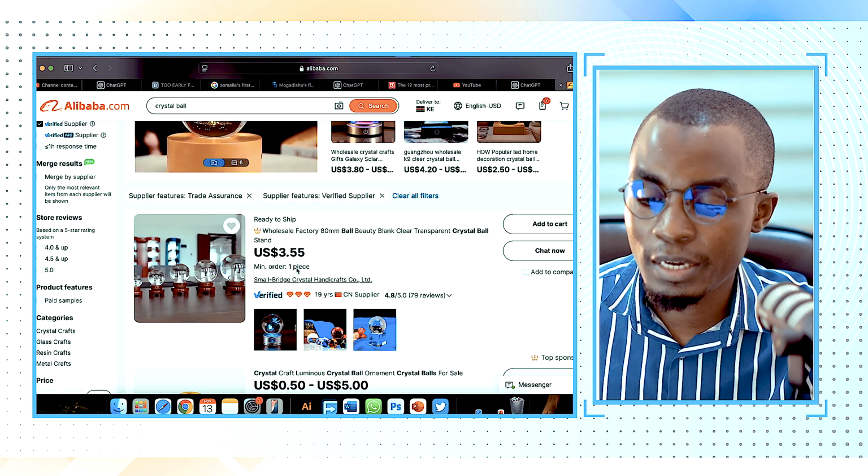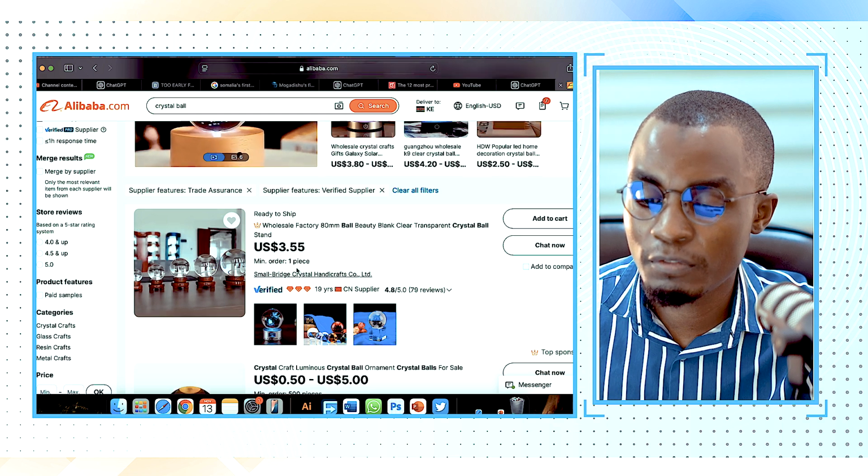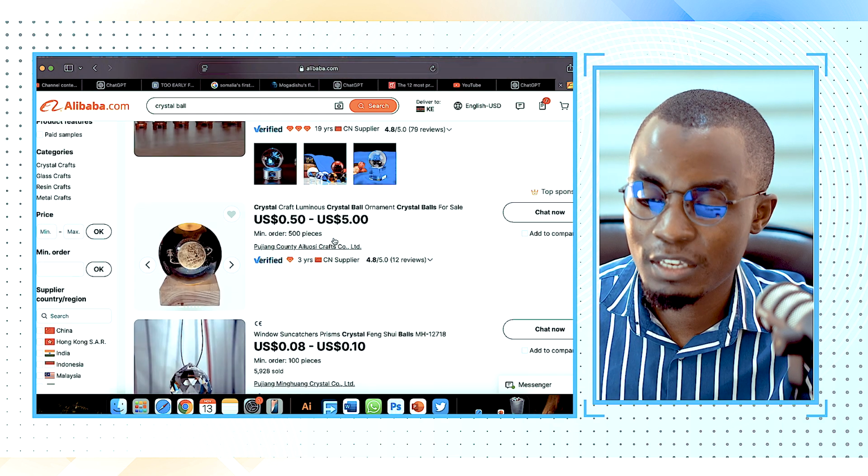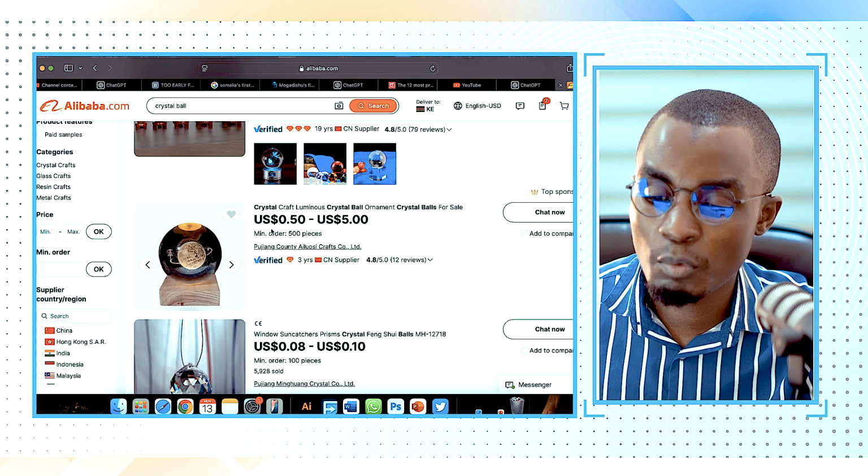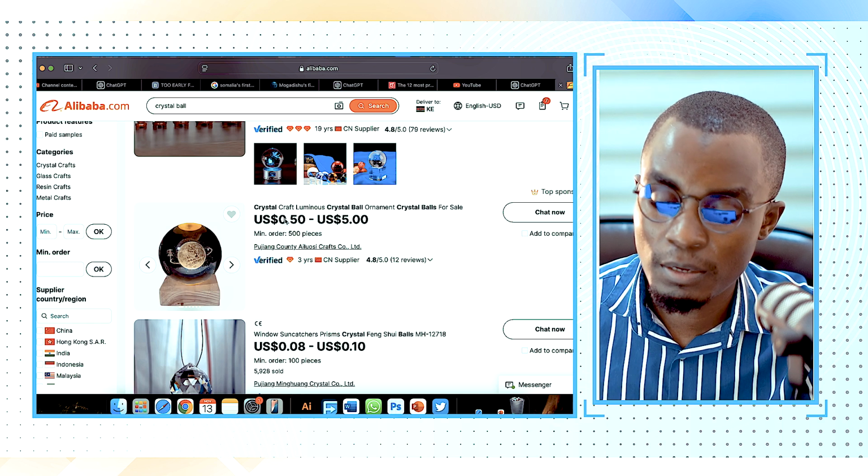So here the price range is like 50 cents to $5, and the MOQ is 500 pieces for this particular product.